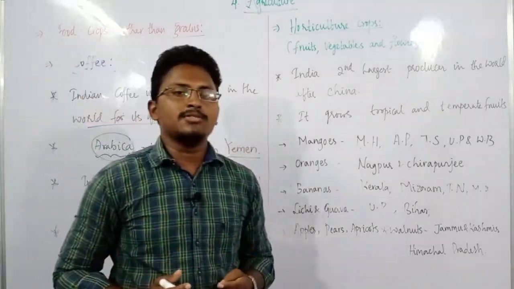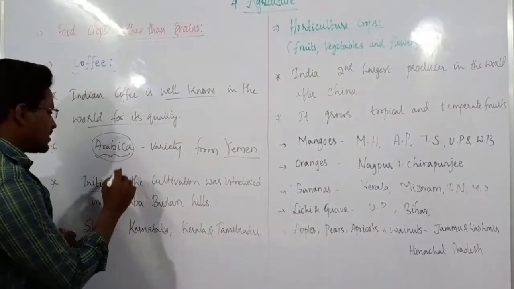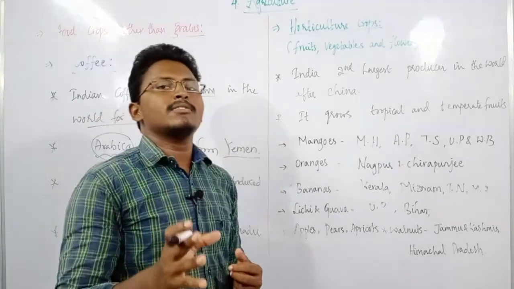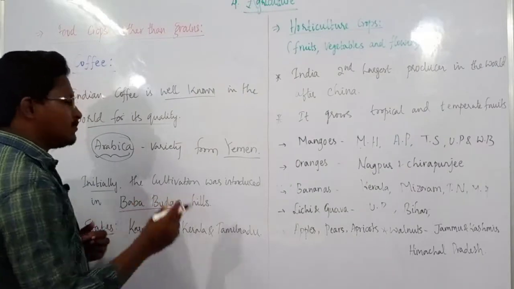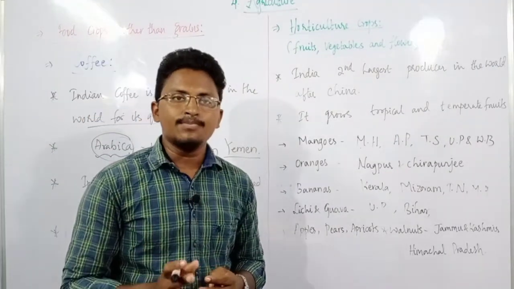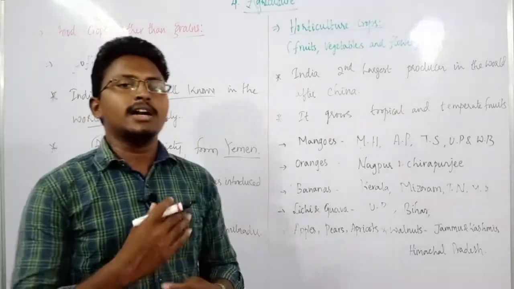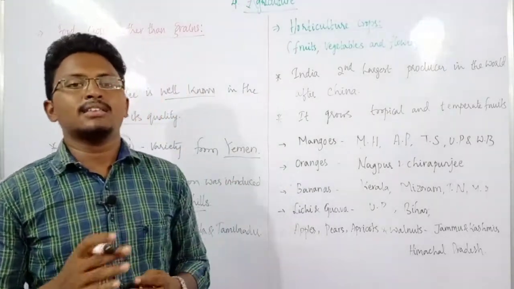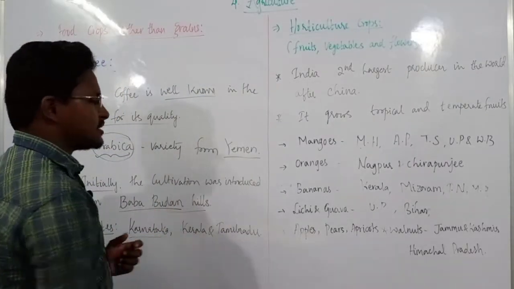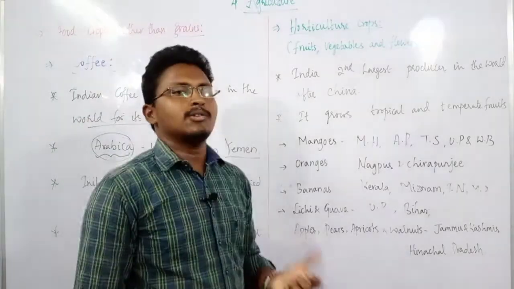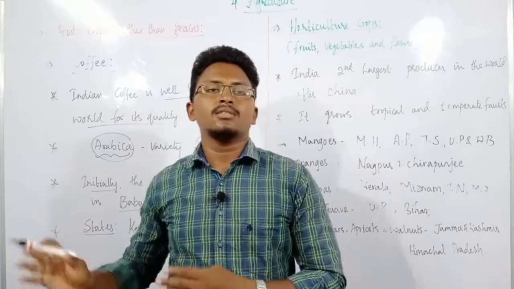So the coffee which we are drinking is the Arabica variety. In the beginning, it was brought by a person known as Baba Budan, and for the first time it was cultivated in the Baba Budan hills. Then after that, in the Nilgiri hills as well as in states such as Karnataka, Kerala and Tamil Nadu. Especially all the South Indian states are the leading producers of coffee.